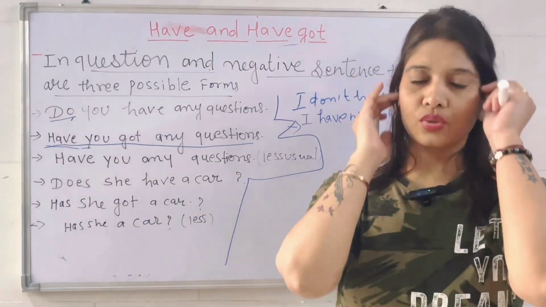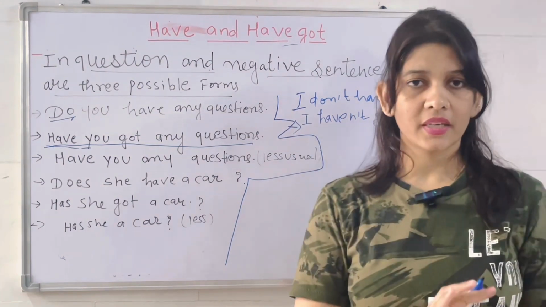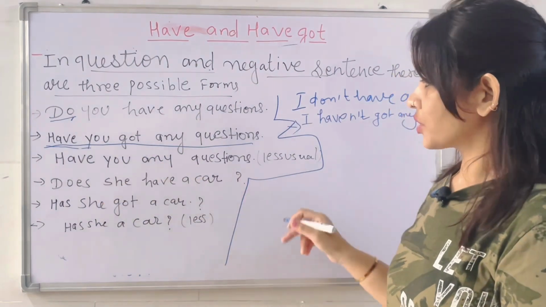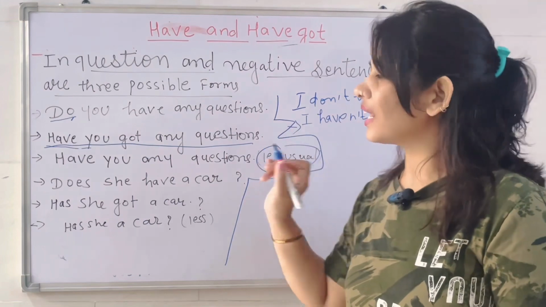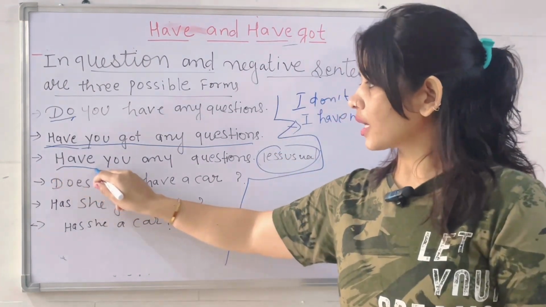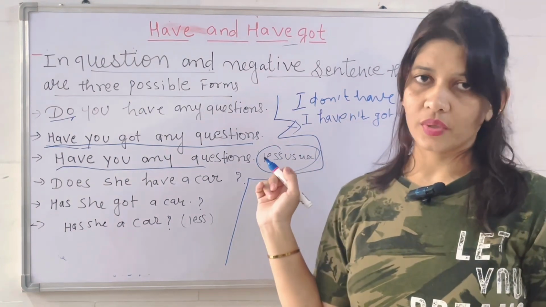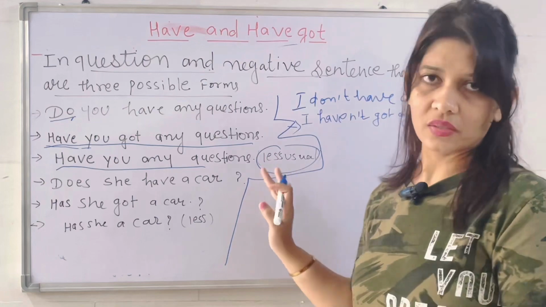The teacher is asking the students, have you got any question? The student gives the answer, I haven't got any question. Then, have you any question? हम बहुत कम use करते हैं ये. It's a very less useful form. We ask, have you any question? No, I haven't any question. This is very rarely used.